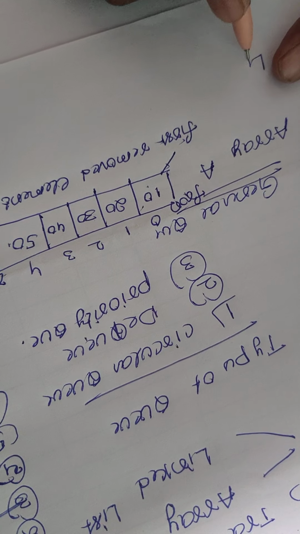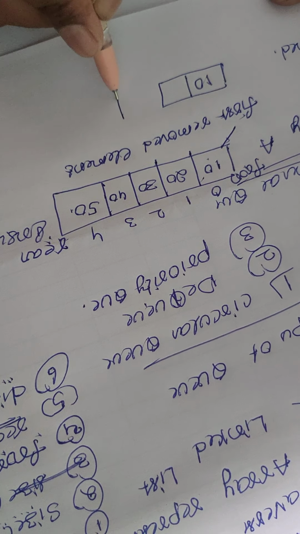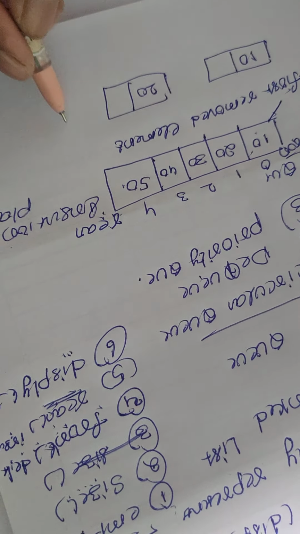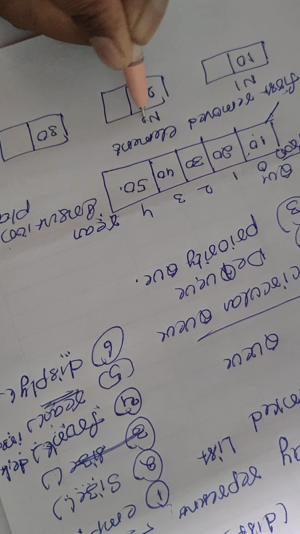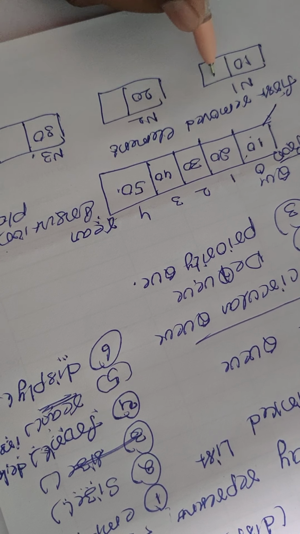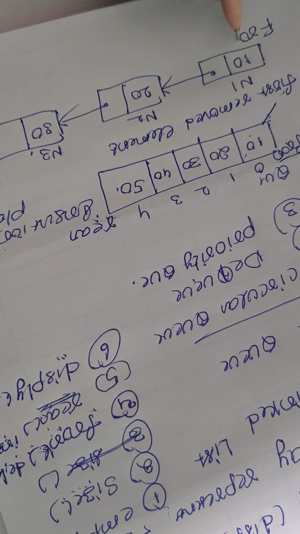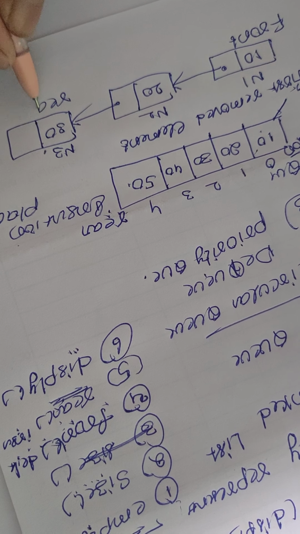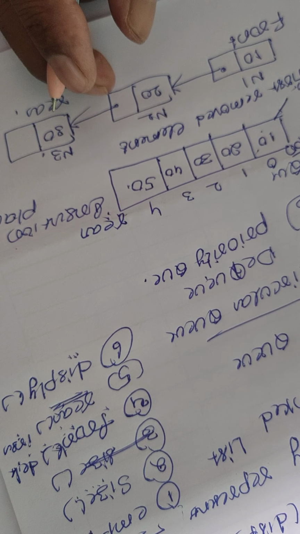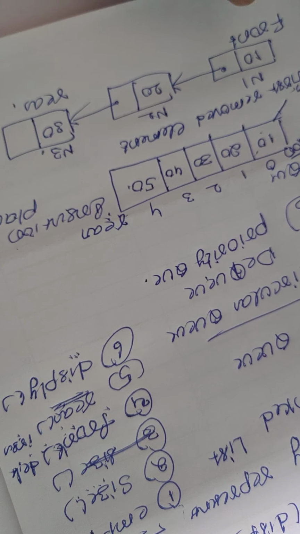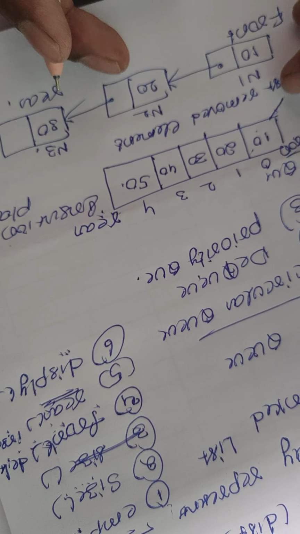If you want to use a linked list, that is also possible like this. This is 10, this is 20, and this is 30. I will take three examples: this is node 1, this is node 2, and this is node 3. They are linked together like this. This is the front, and this is the rear. So this is also a representation using a linked list. Our queue can be represented using arrays or using the linked list concept.